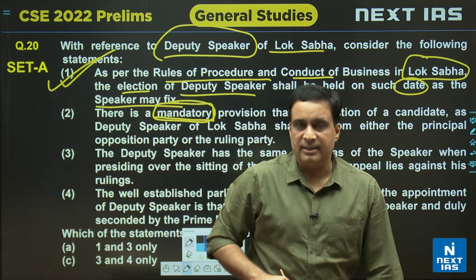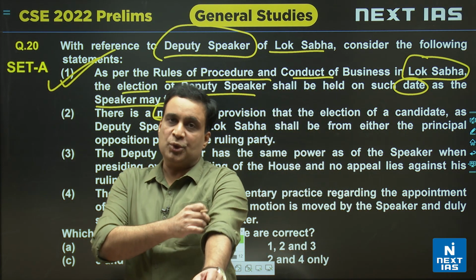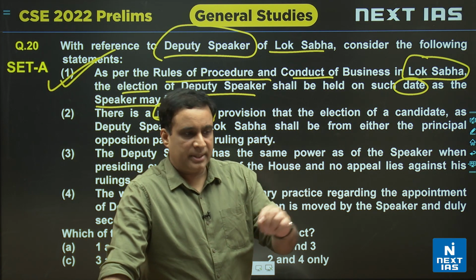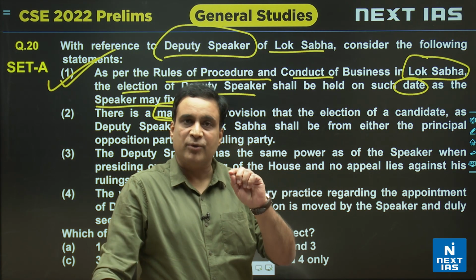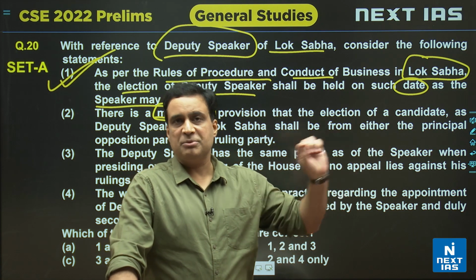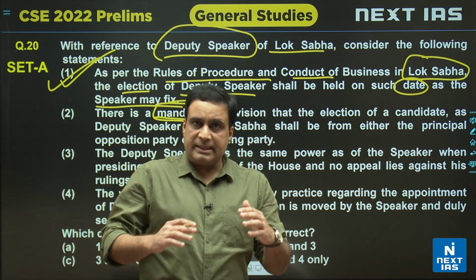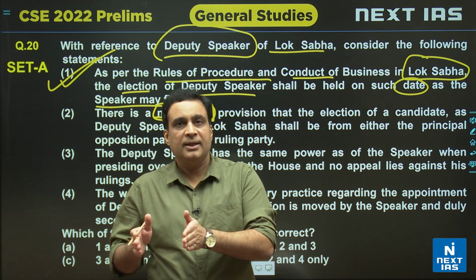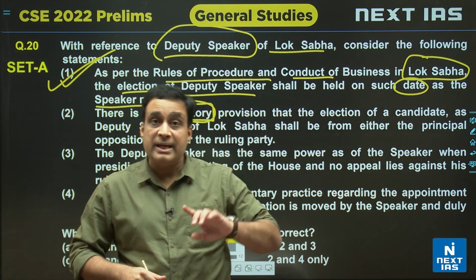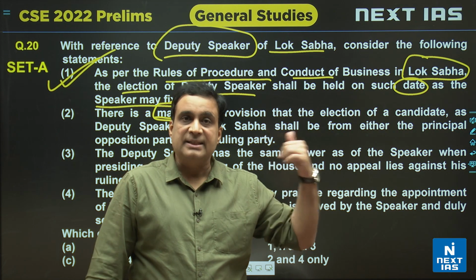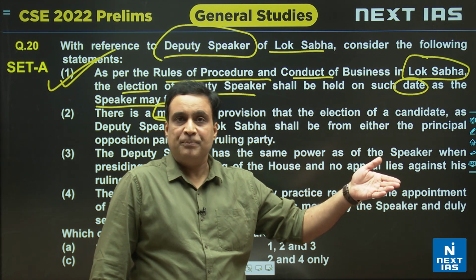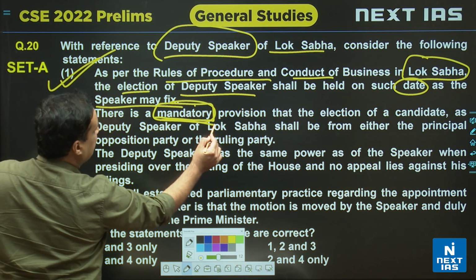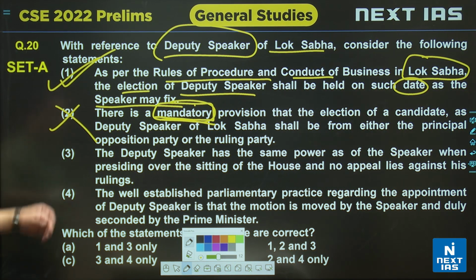Mandatory matlab compulsory under law or compulsory under constitution. Now neither law nor constitution is making it mandatory that the deputy speaker must be from the ruling party or the largest opposition party. ऐसा law में कहीं लिखा नहीं है, but it's a convention. ये एक convention है, एक tradition है that if the speaker is from the ruling party, then the deputy speaker is taken from the opposition party. But this is not mandatory. इसने क्या लिखा हुआ है? Mandatory. और इस mandatory word की वजह से this statement is wrong.